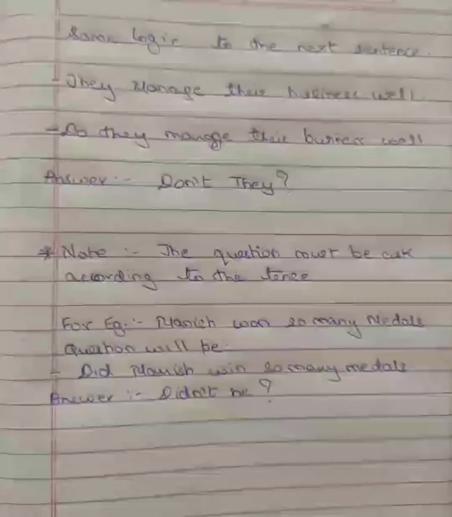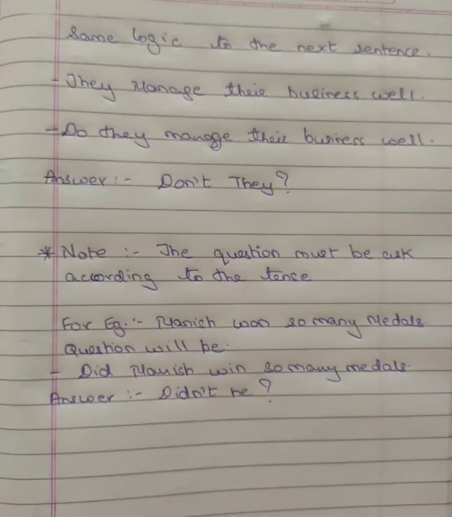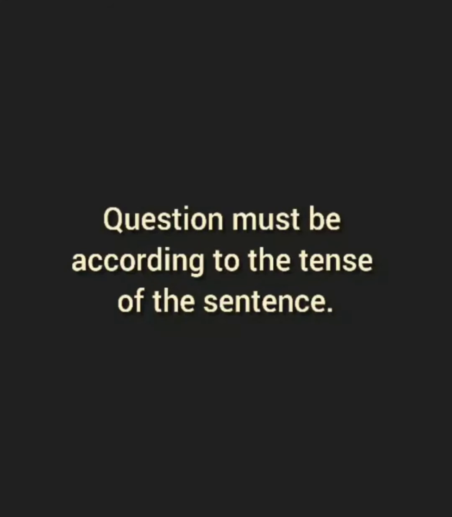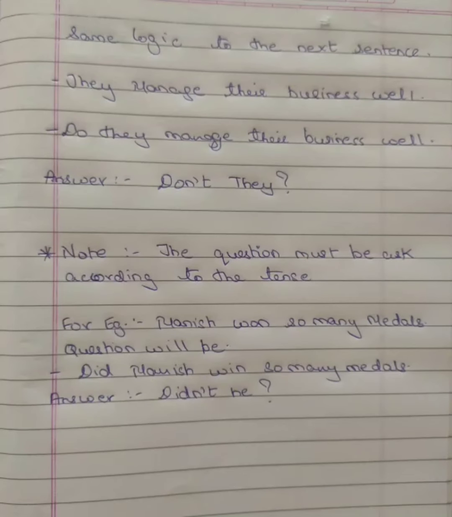Okay. And the most important thing which you all need to note is the question must be asked according to the tense, which means the question I am asking should be according to the tense. Okay. If my sentence is, Manish wins so many medals, then I'll be using do.